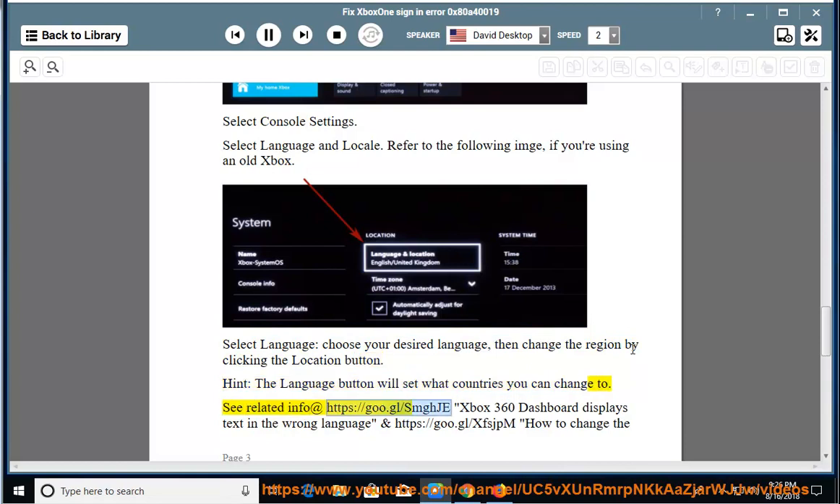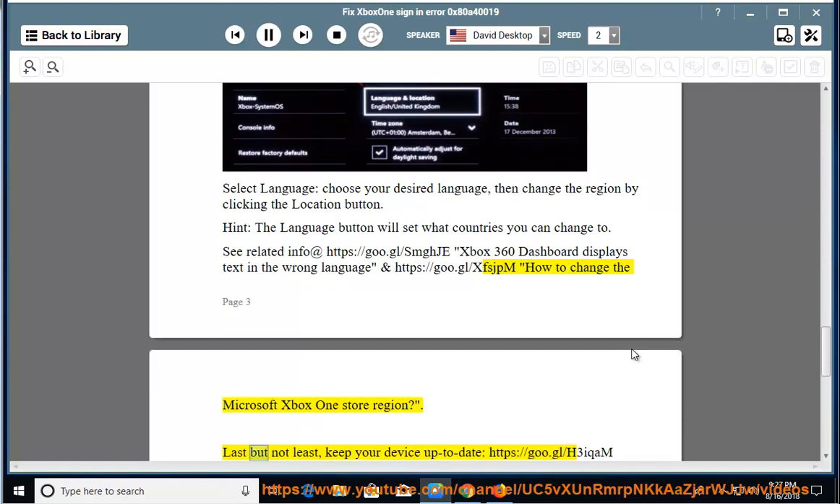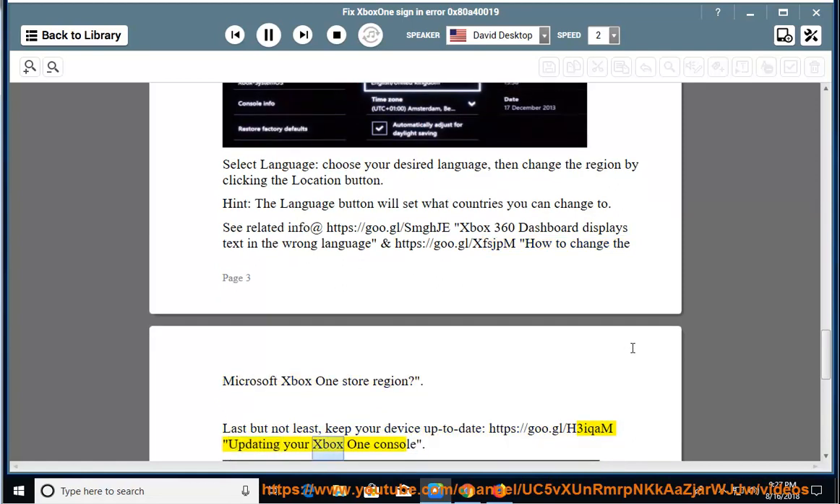See related info at https://goo.gl/smghje. Xbox 360 dashboard displays text in the wrong language and https://goo.gl/xfsjpm. How to change the Microsoft Xbox One store region. Last but not least, keep your device up to date, https://goo.gl/h3iqam. Updating your Xbox One console.